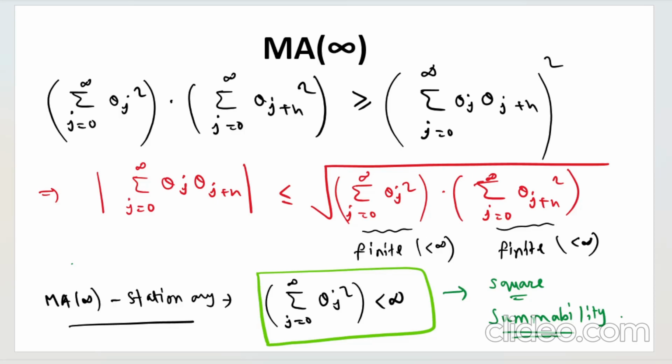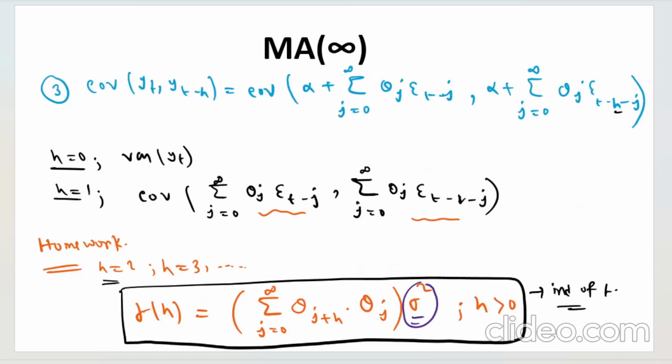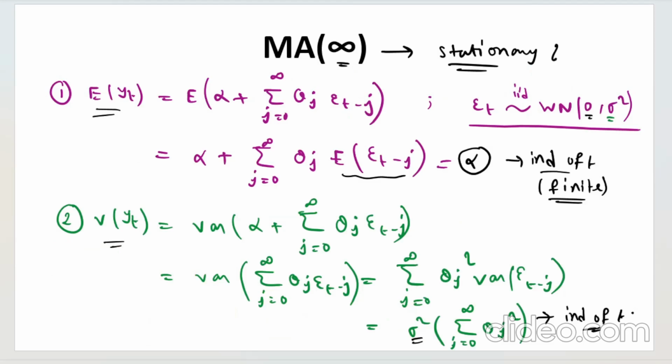But in case of the MA infinity process, when we are changing the degree to infinity, we don't know what the properties of this process will be. So in that case, we need to individually check the properties and see if they are finite or not. For the mean, it is only alpha, so it is definitely finite. For the variance, if you see this expression, this is finite, sigma square. And this we have by the property of square summability now.